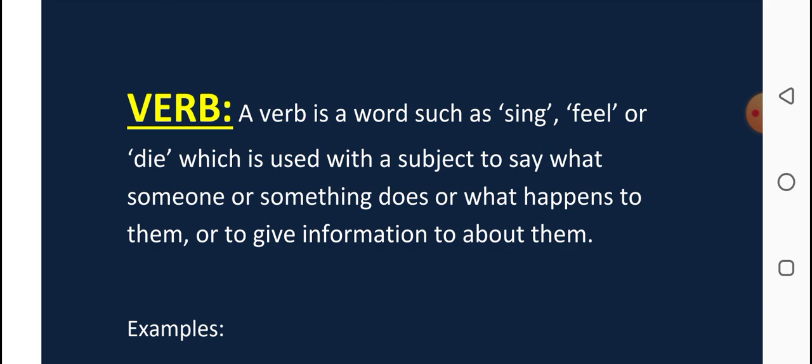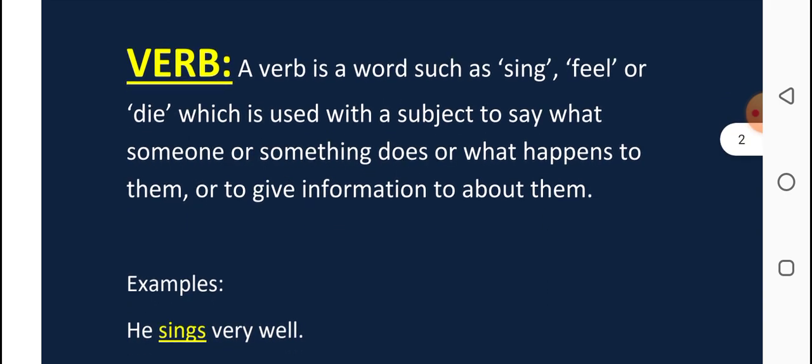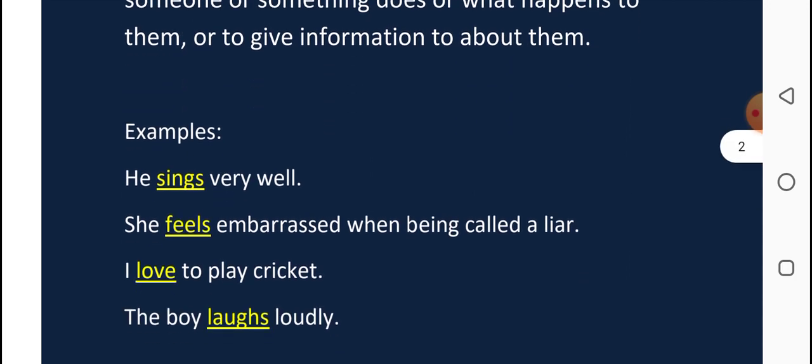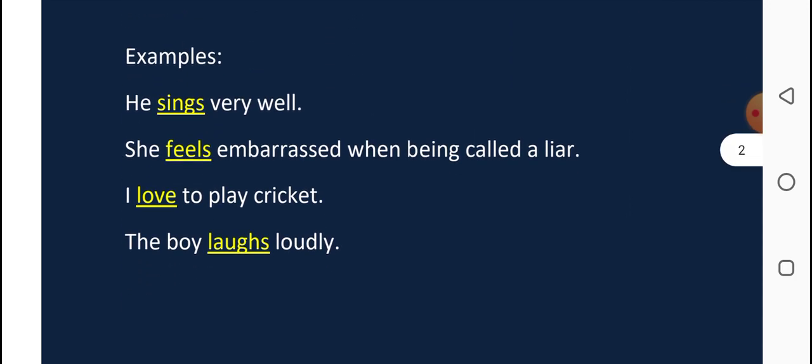So, what did you understand from the definition? It means, beta, we're talking about some words that are known as verbs. How or why do we call them verbs? Because they show some kind of action. I mean, how do we use them? We use them with the subject to say what someone or something does or what happens to them. There are some examples I've written. Let's talk about the examples.